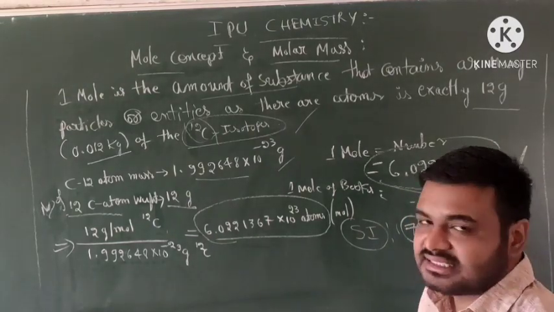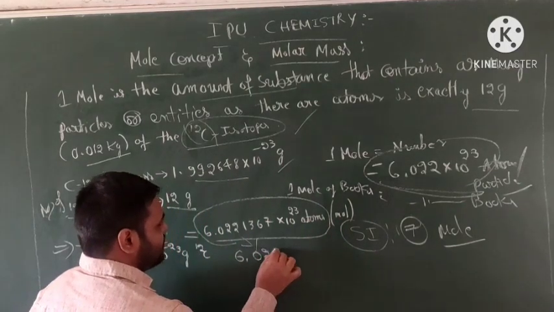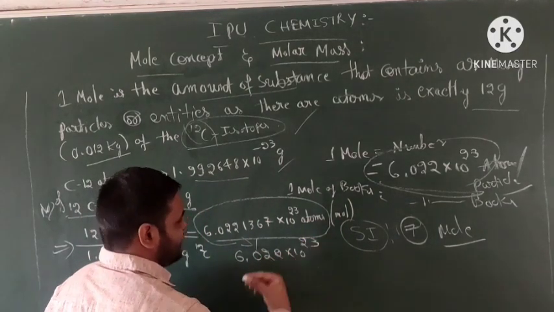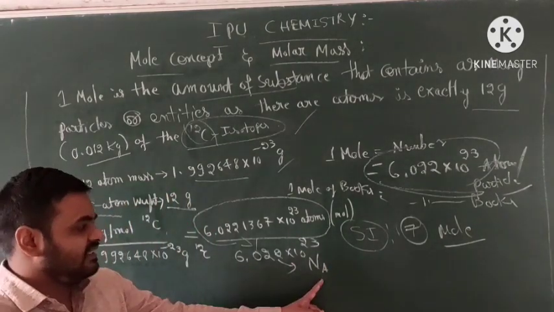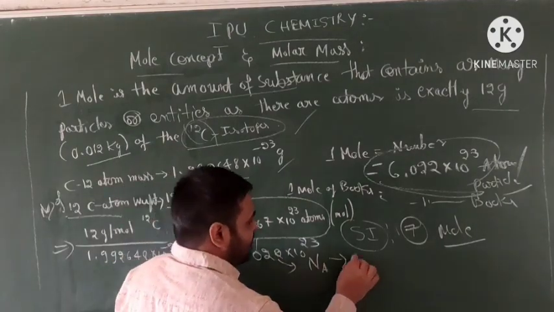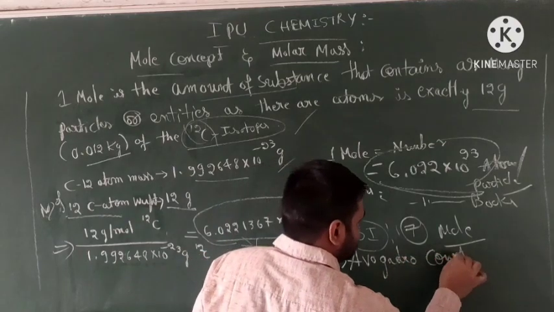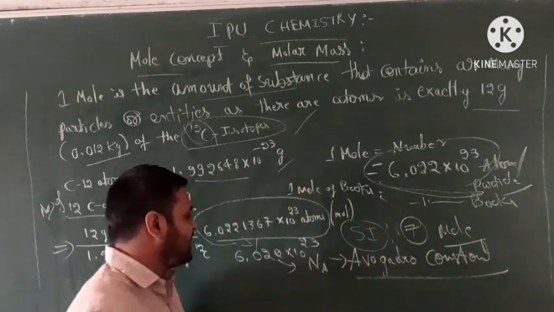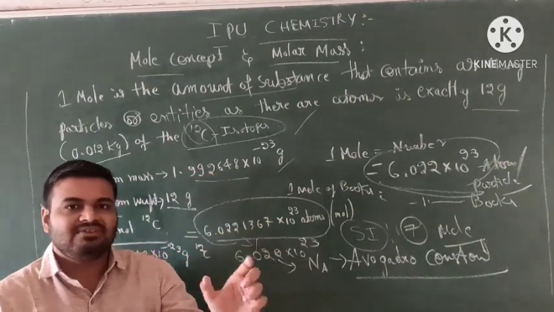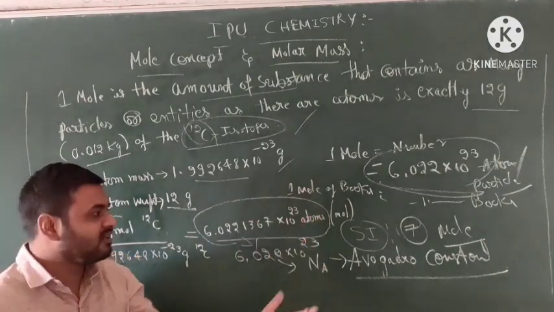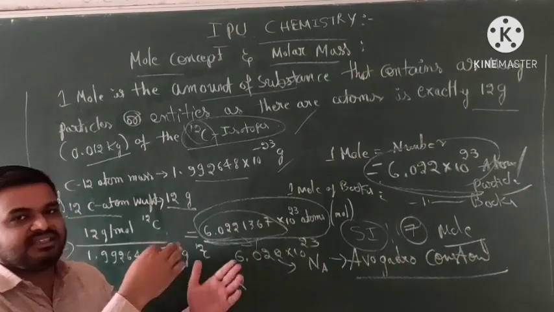Generally we call this 6.022 into 10 to the power of 23, written as capital N and A, the Avogadro constant. This is the Avogadro constant. So 1 mole of any substance is equal to this much value, 6.022 into 10 to the power of 23.